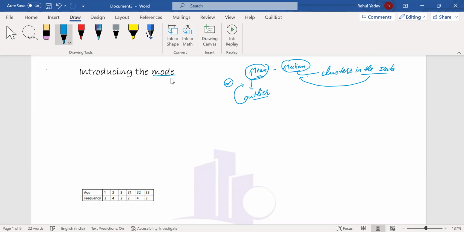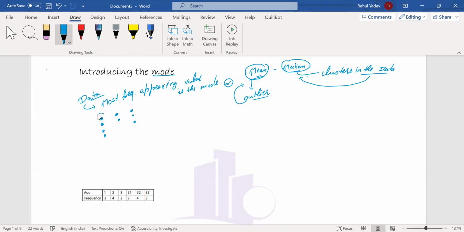So now let's see what a mode is. Technically we have some data, and out of that data, the most frequently appearing value is the mode. Okay, so technically we have some data points, like this is a data point, this is a data point, and assume that this data point repeats two times, three times, four times, this one two times, this one three times.